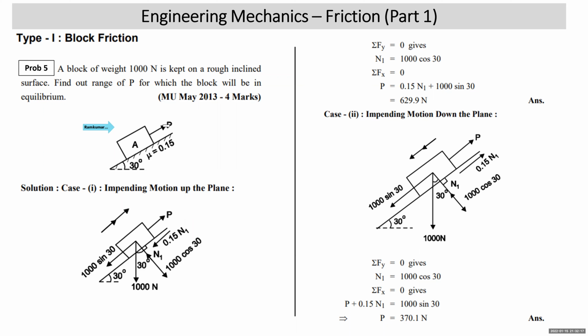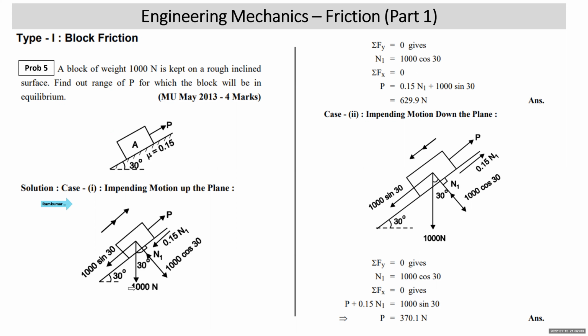Because even if the applied force is very big, the impending motion will be up the plane. If the applied force is very small, the impending motion can be down the plane. So we'll consider two possibilities of impending motion. Case 1, impending motion up the plane. Accordingly, we draw the free body diagram.